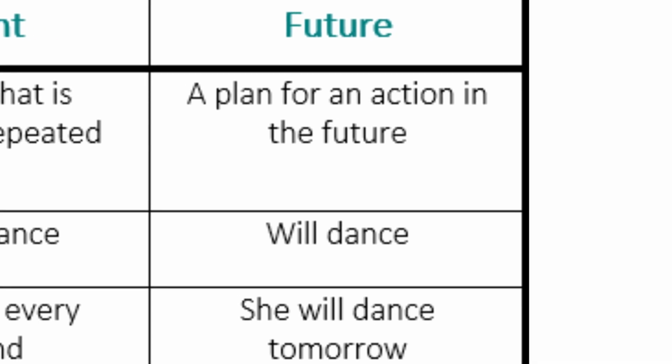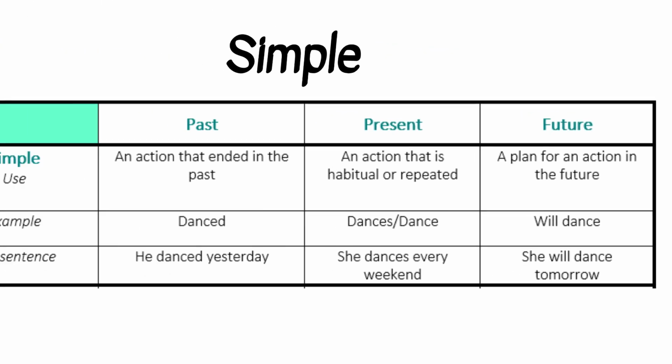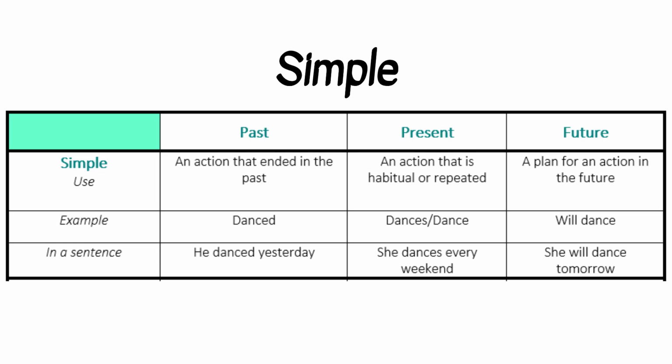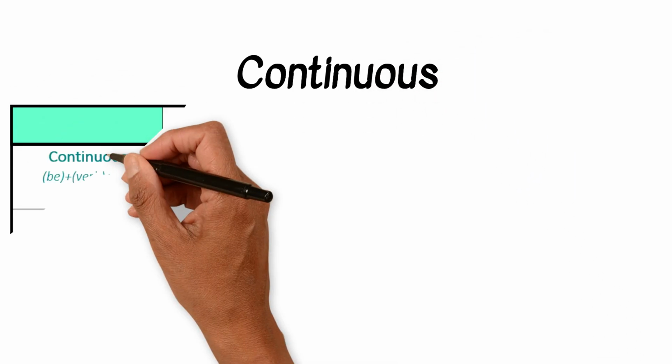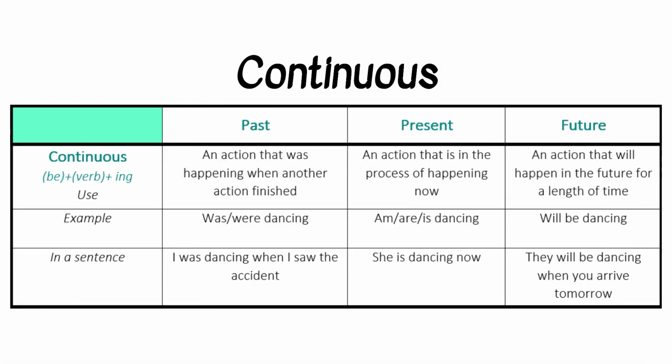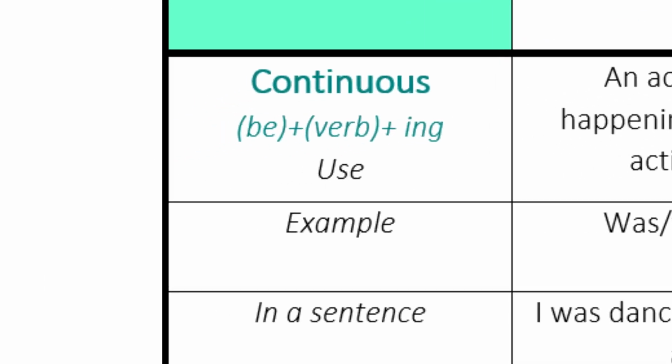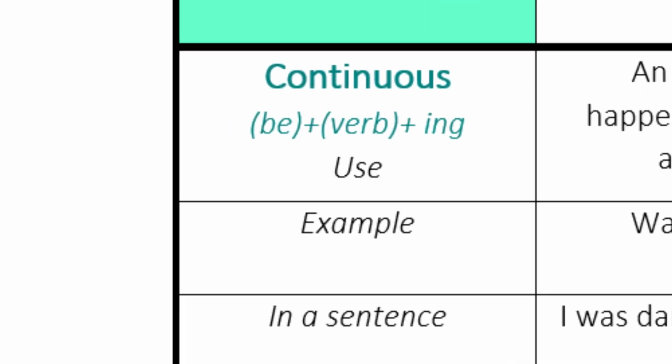Future simple. A plan for an action in the future. For example, will dance. She will dance tomorrow. Okay, that's simple. Let's move on to continuous. The form for continuous is the verb to be plus the verb plus the letters ing.